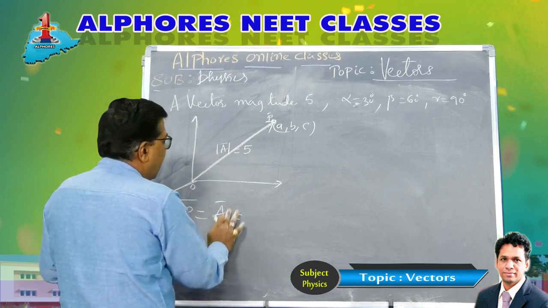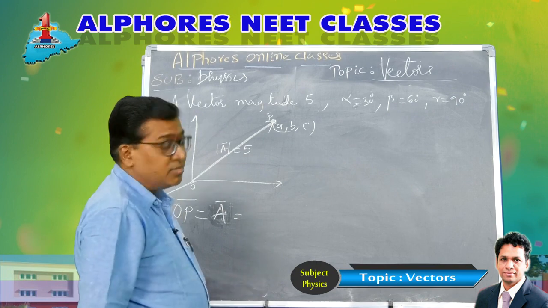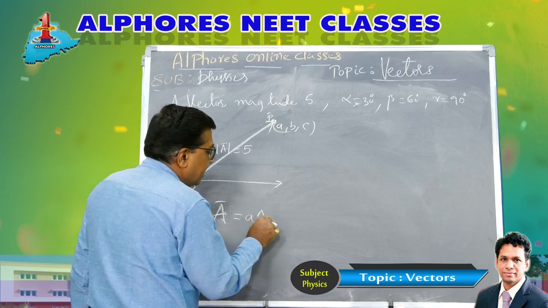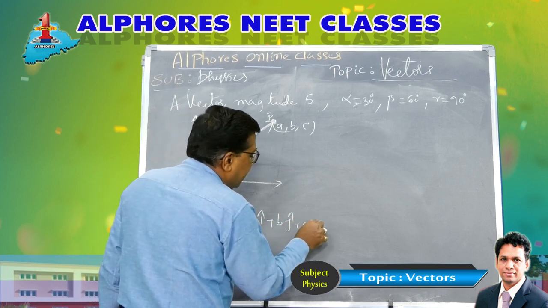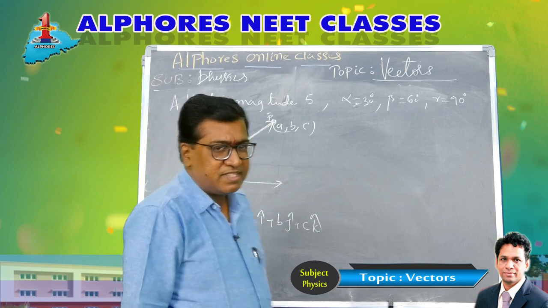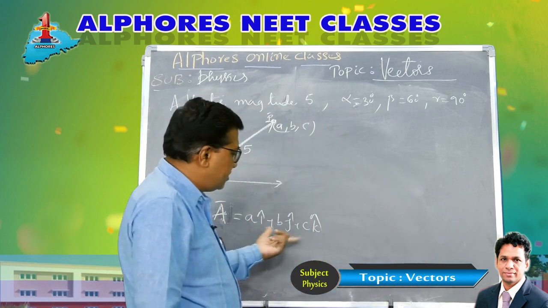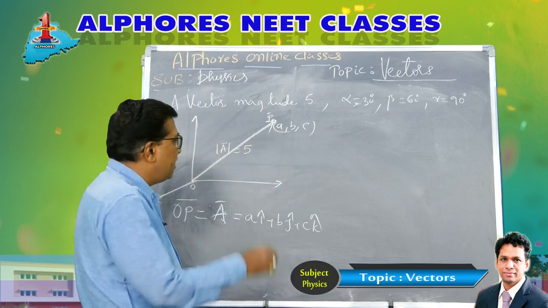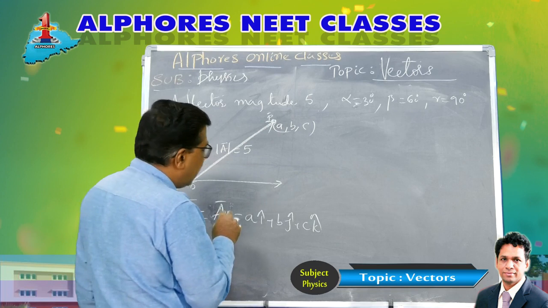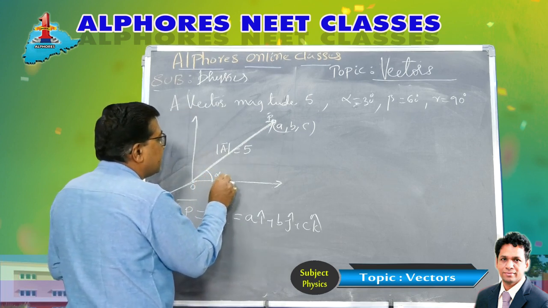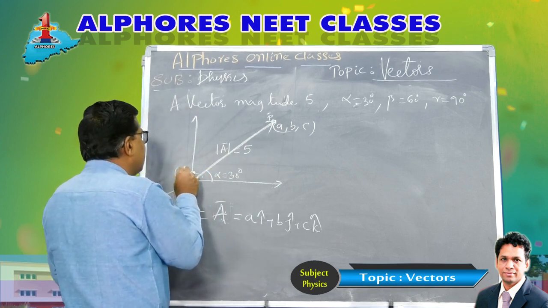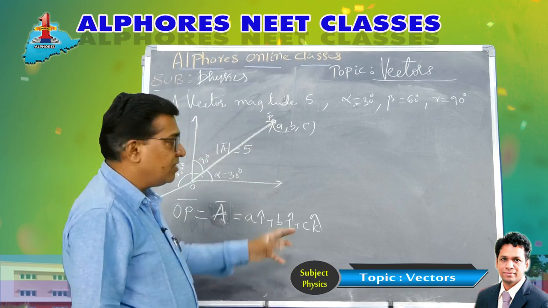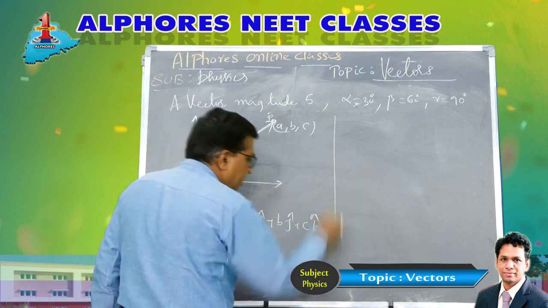Now I have to write the position vector of this. If the coordinates are a comma b comma c, then its position vector would have been ai plus bj plus ck. Had the coordinates been a, b, c, then it's easy to write down the vector. But this time he didn't give you the coordinates, he gave you the magnitude. So he has given mod a is 5, and he gave the angles. The angle made by the vector with the x-axis is 30 degrees, with the y-axis 60 degrees, and with the z-axis 90 degrees.